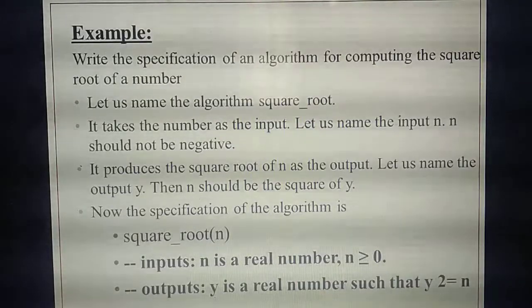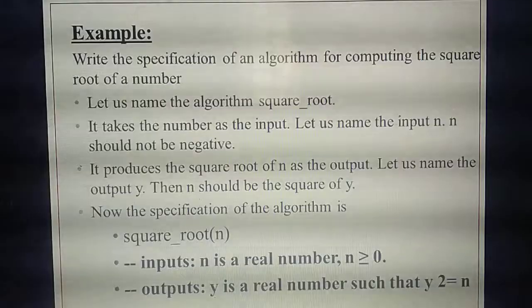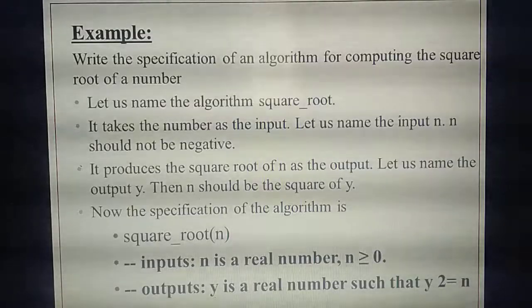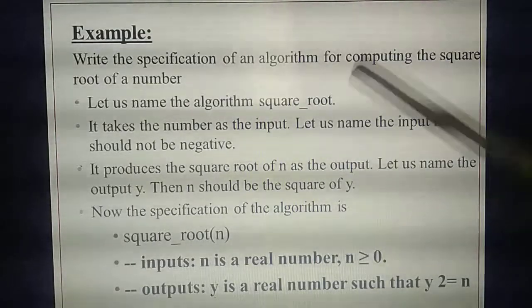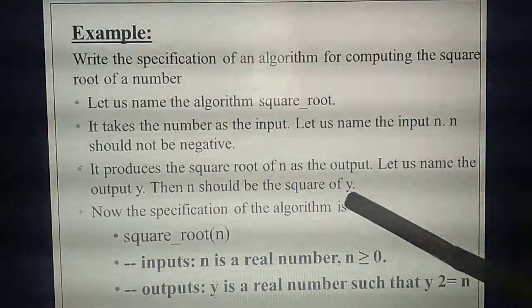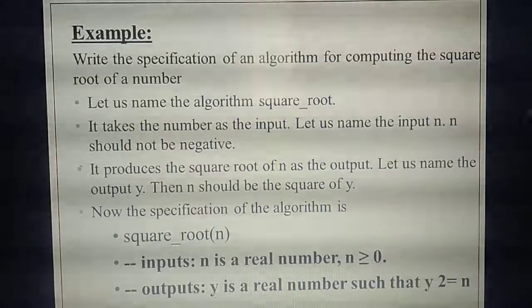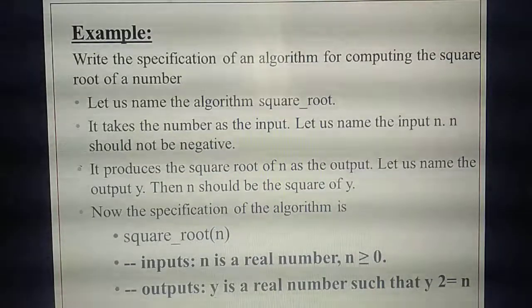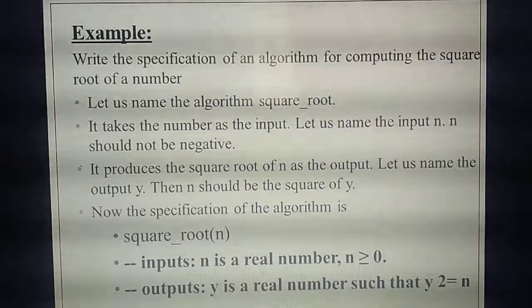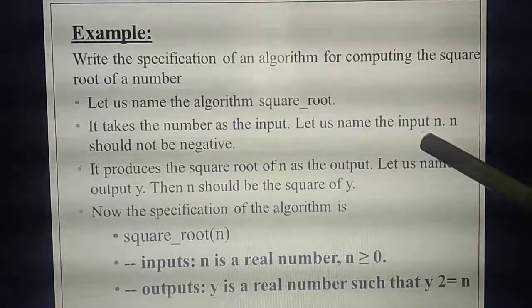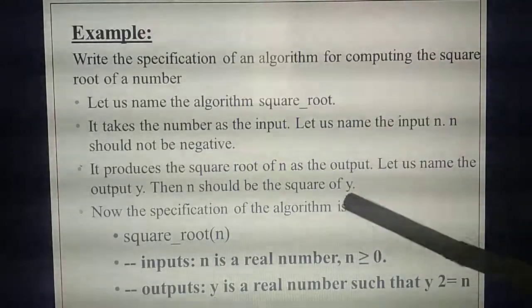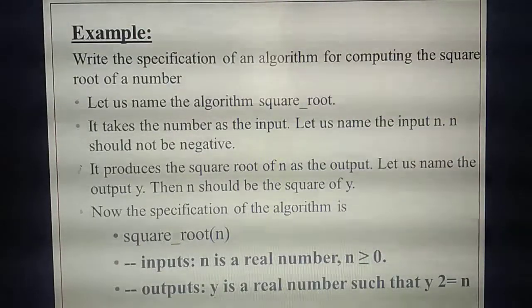What's the next step? You need to give the output. So for output you need to declare one variable. Input you gave in which variable? n. Likewise, you need to give one variable for output. So what variable are you giving for output? y. For example, n equal to 2, 2 square, the value is 4. That answer will be stored in which variable? y. Understand? For example, if the value of n is 2, then 2 into 2 is 4. That 4 will be stored in which variable? y. That variable we call the output variable.